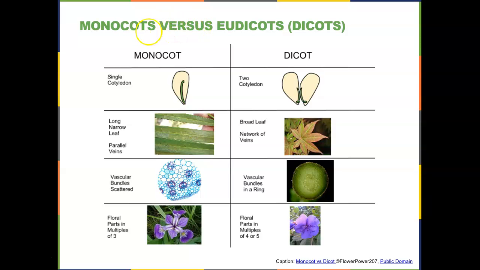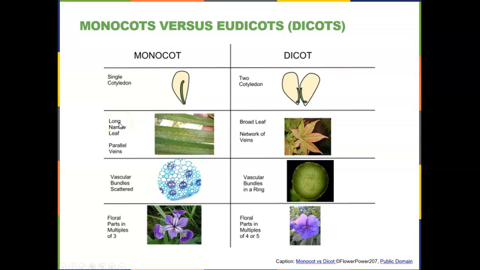So in monocots, we have a single cotyledon in the seed. And remember, the cotyledon is the structure which transfers stored food to the embryo that is in the seed. So monocots only have a single one of these cotyledons. Dicots have 2 cotyledons for transporting to the embryo.